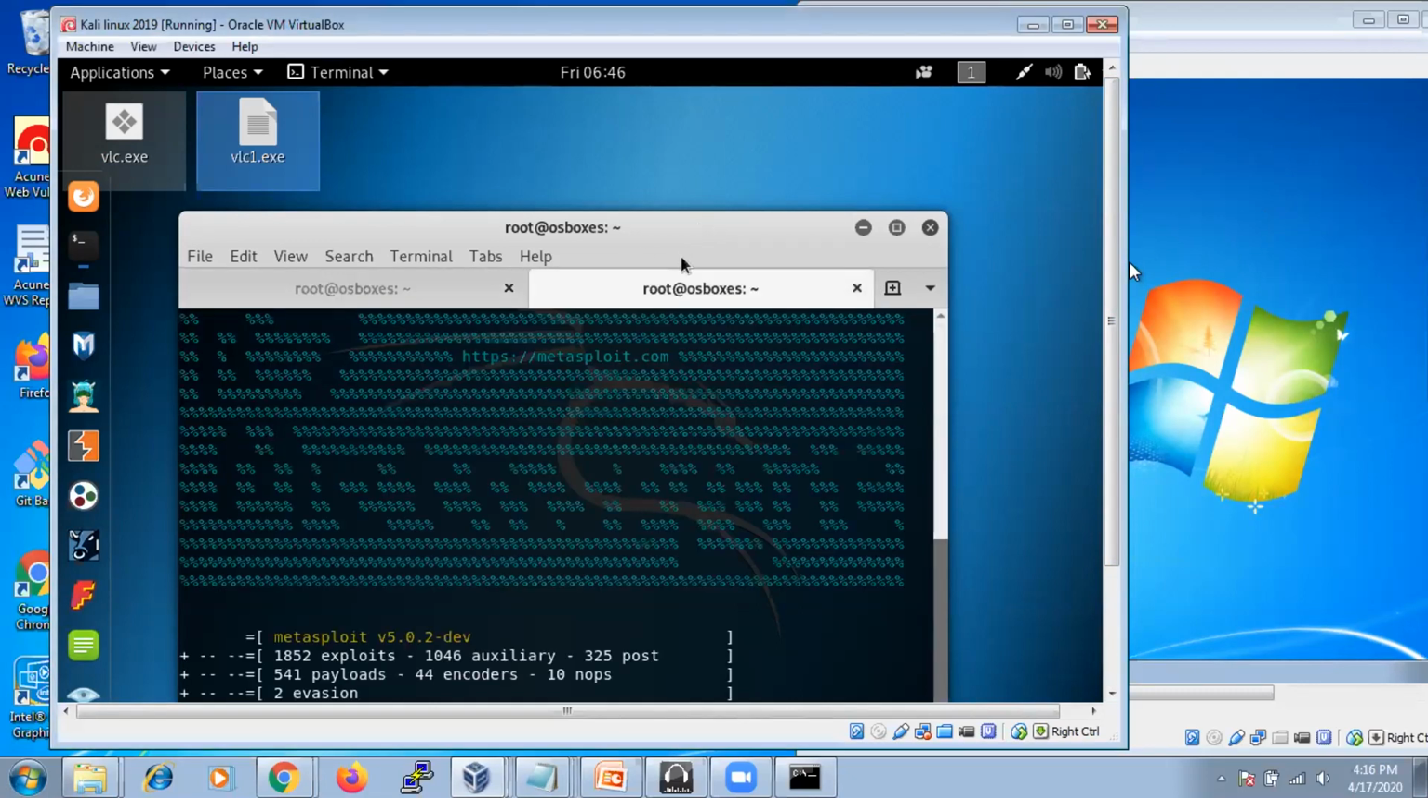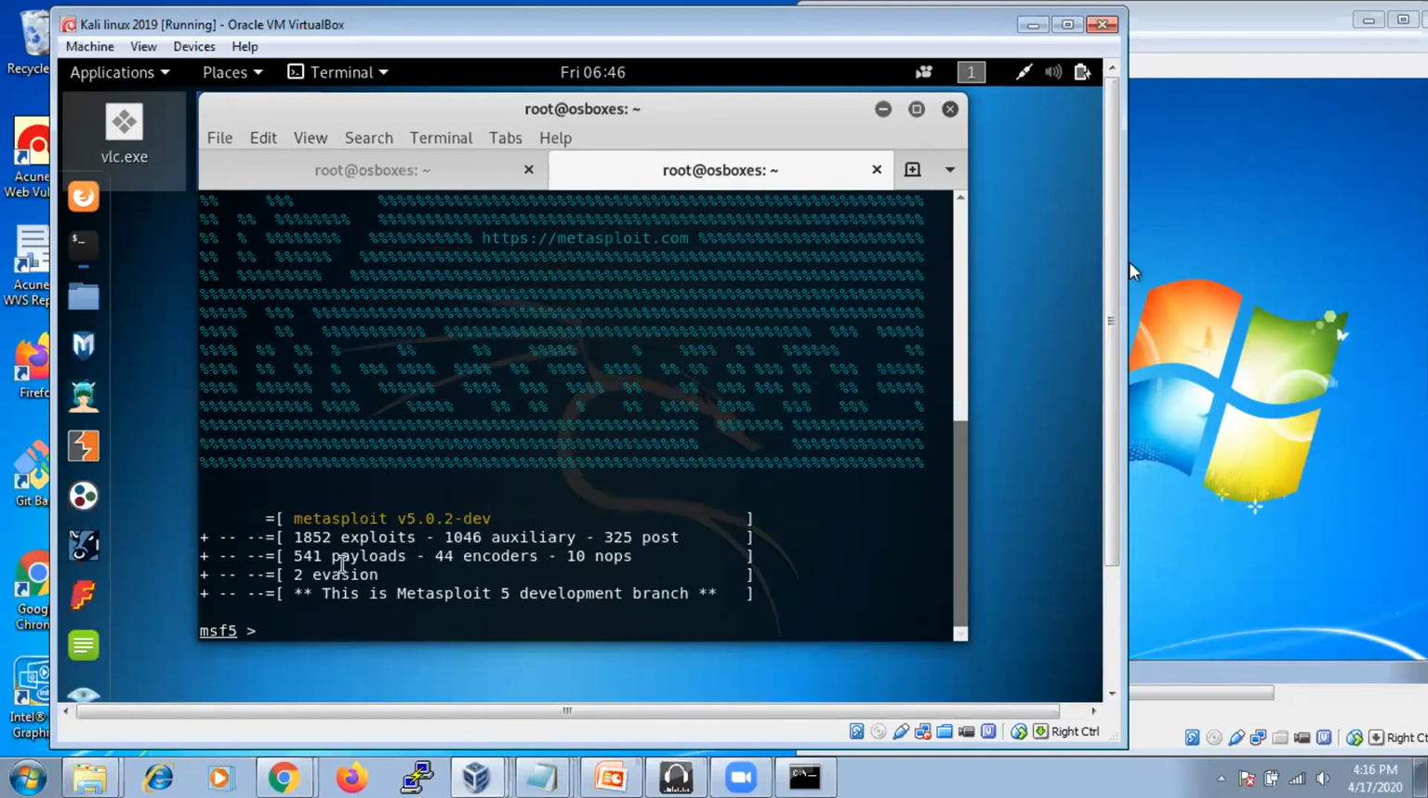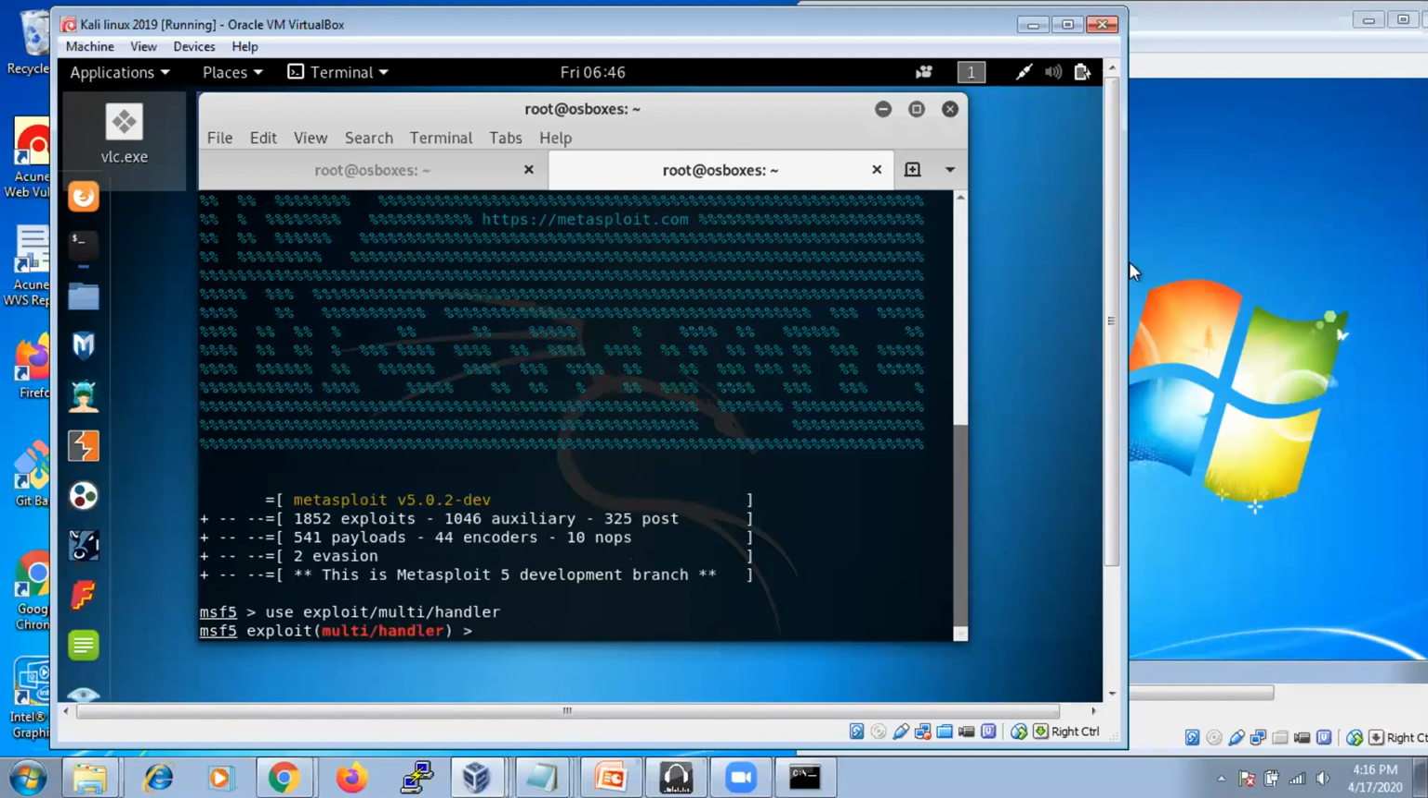See, the Metasploit framework is opened here, and 541 payloads and 1852 exploits are available. Here I'm going to use an exploit called exploit multi handler. Why this exploit? We are going to target multiple machines. For example, if the same VLC is installed on 100 machines, all 100 machines are going to connect to this Kali Linux machine. To maintain these multiple handler requests, we use the multi handler exploit.